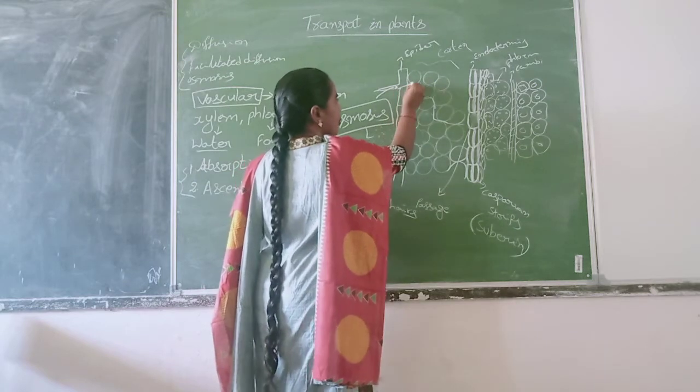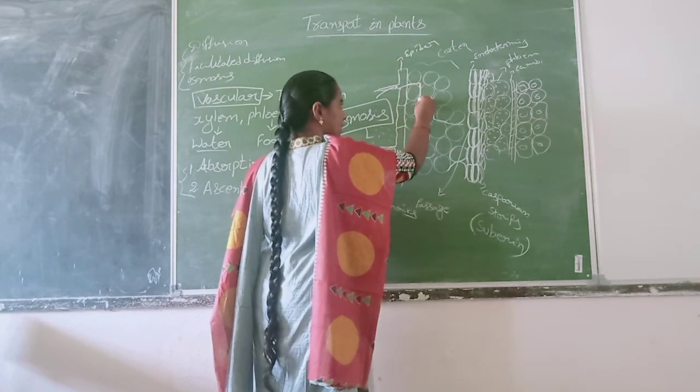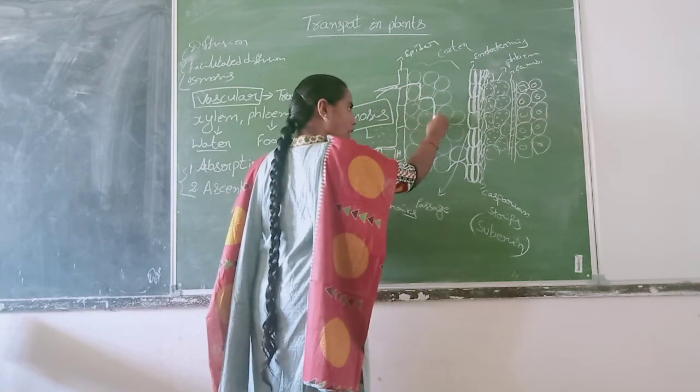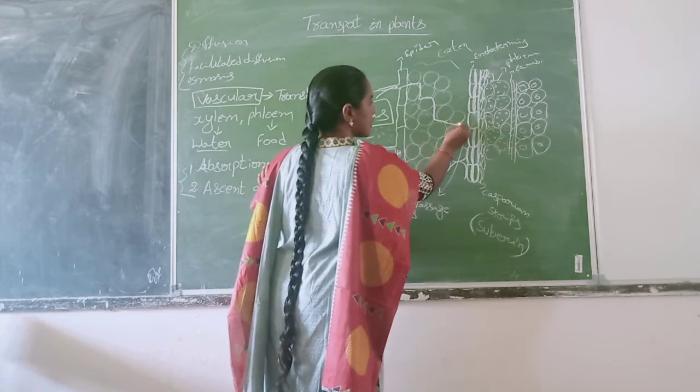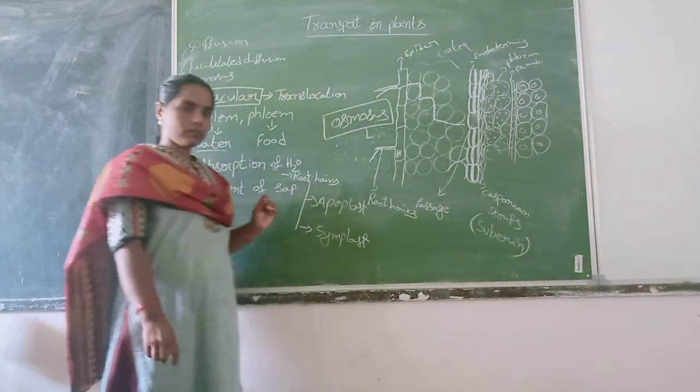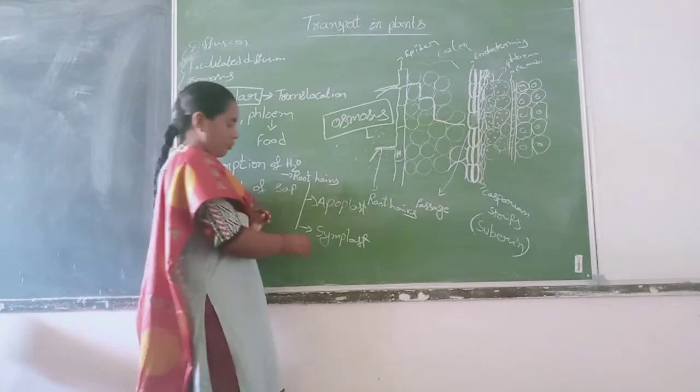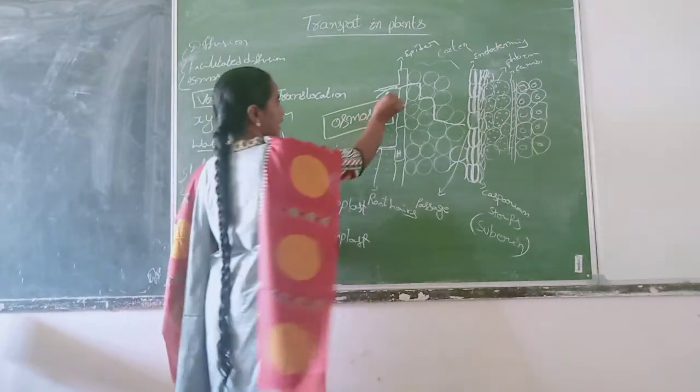Water moving through intercellular spaces and through the cell walls. Okay? Then what about this? That process can be said as